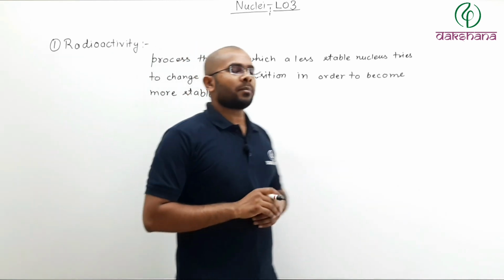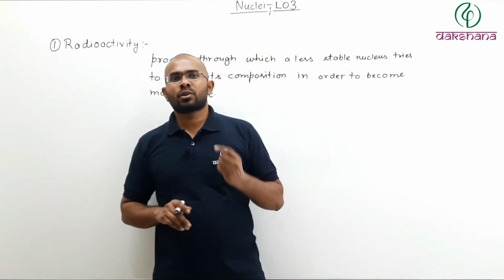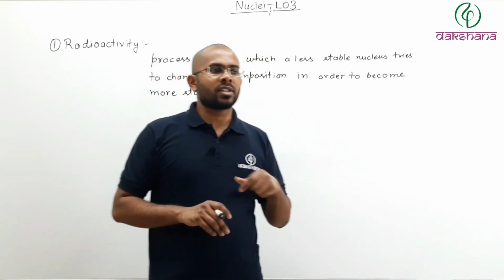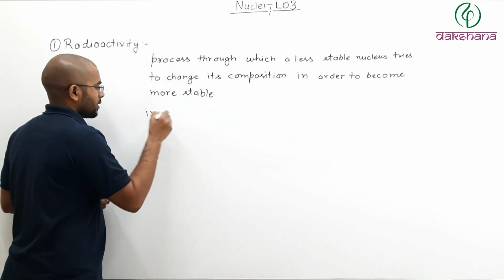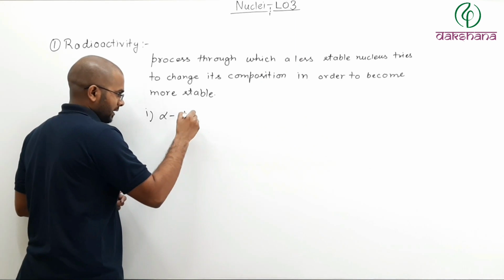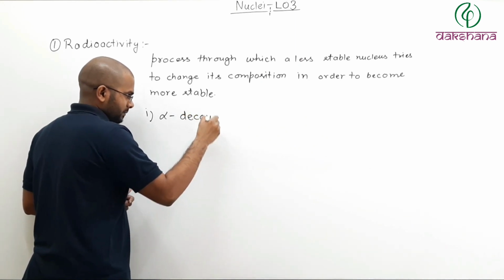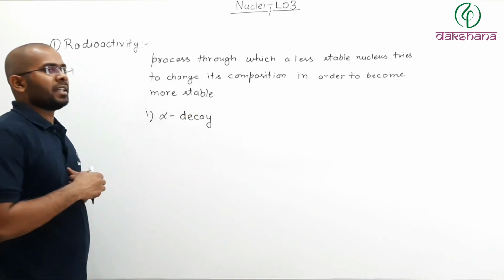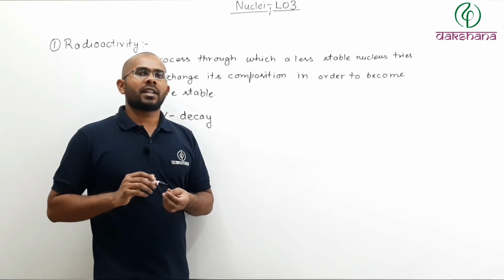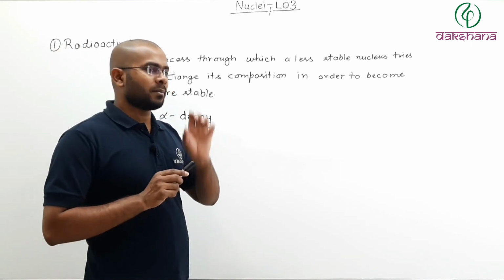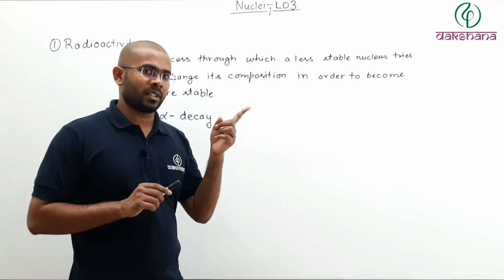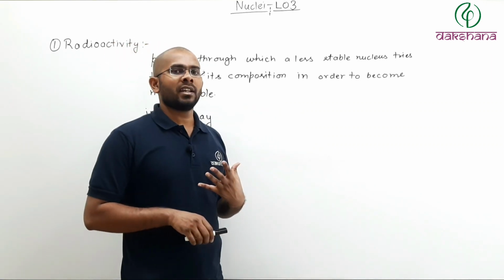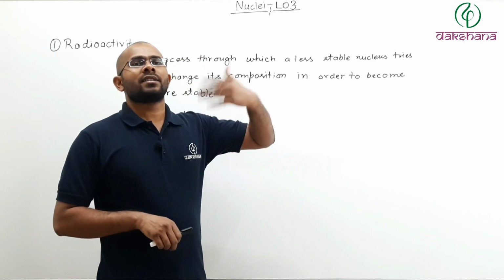Now, there are mainly three kinds of processes through which a nucleus changes itself to become more stable. Number one is alpha decay. In an alpha decay, you have already studied a little bit about alpha particles in Rutherford's gold foil experiment. What happens in an alpha decay? A helium ion is ejected.